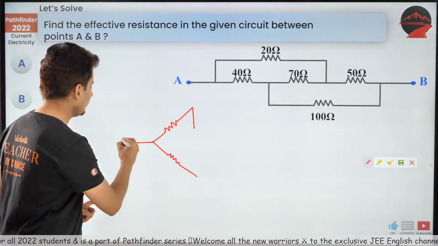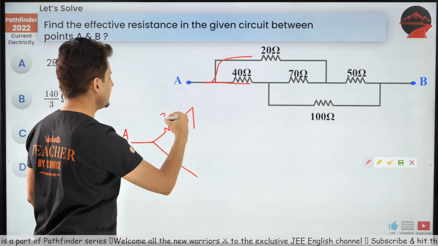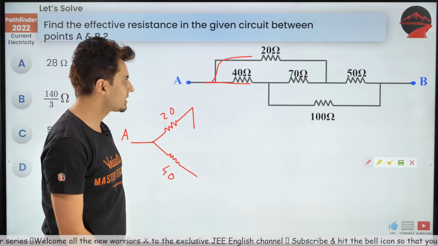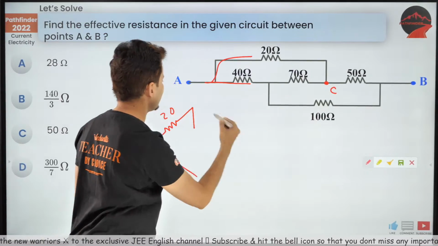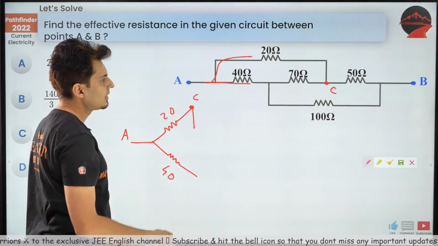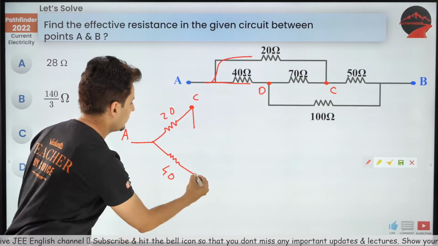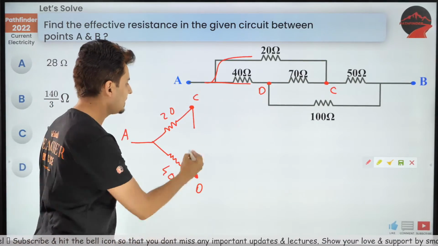Now from this point A, I can see there are two resistors, 20 and 40 ohms. This 20 ohm is connected to point C, and let's say this is point D. 40 ohms is connected to point D. You can see that between C and D there is 70 ohms.